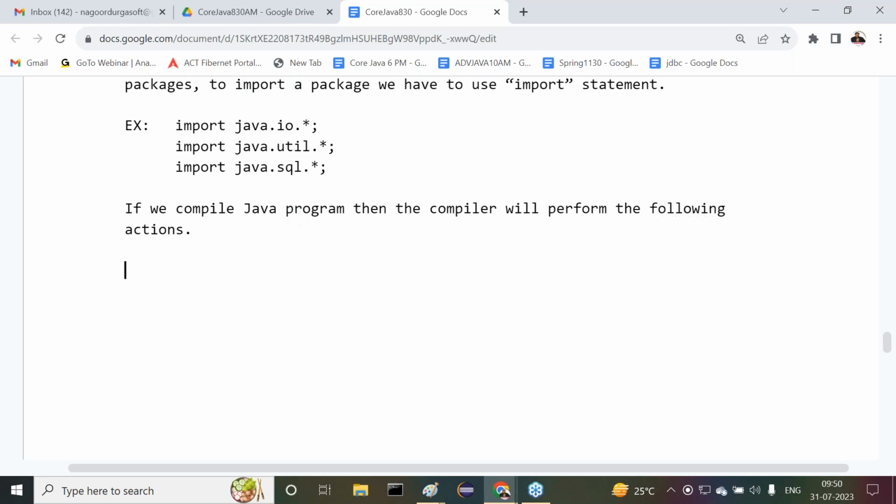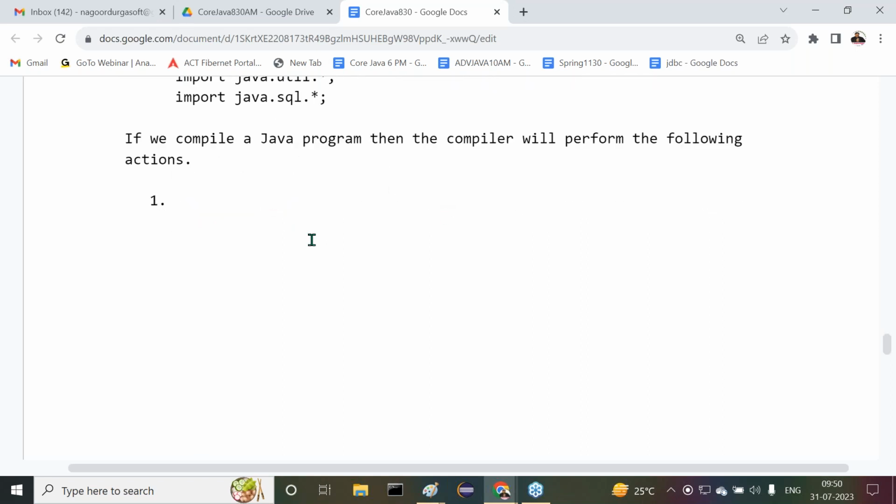First one, observe carefully: the compiler will recognize all the import statements.